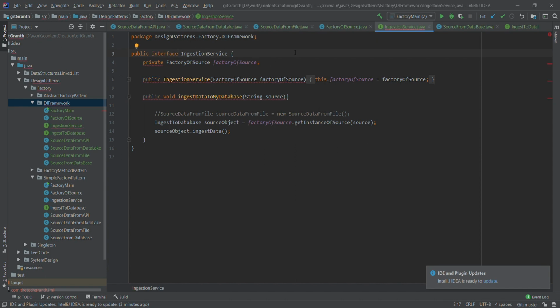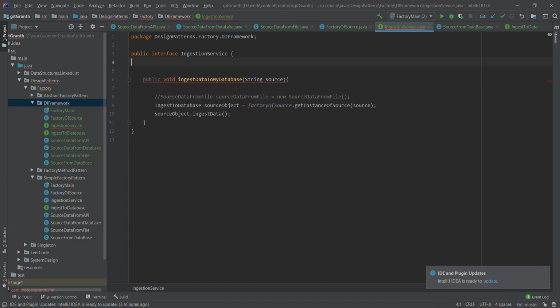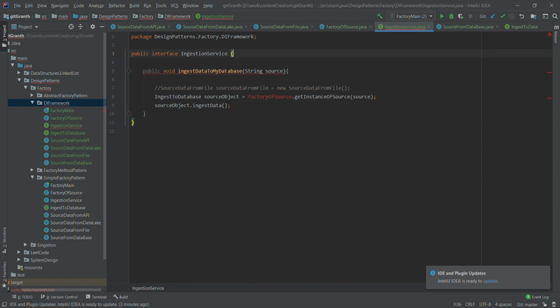What we'll do is make this ingestion service an interface, and now we don't want this factory of sources because the factory will be delegated to the subclasses. So this will be an interface, and we can make a default implementation here. This will be our default method which will ingest the data. One more thing we require here is to get the instance of source. Since we don't have a factory, from where will we get the instance of our source?